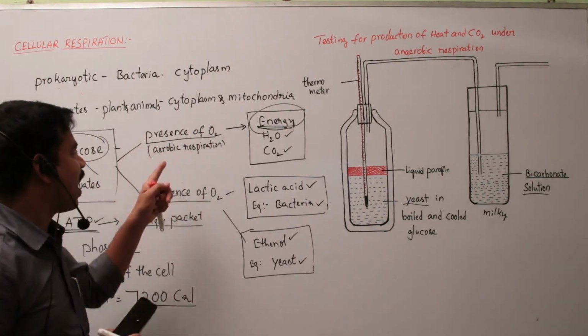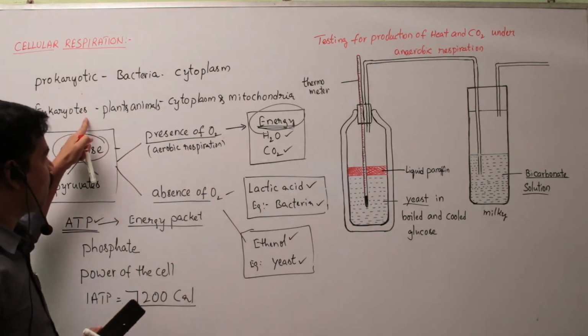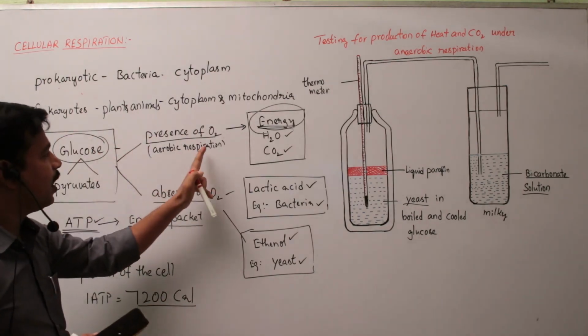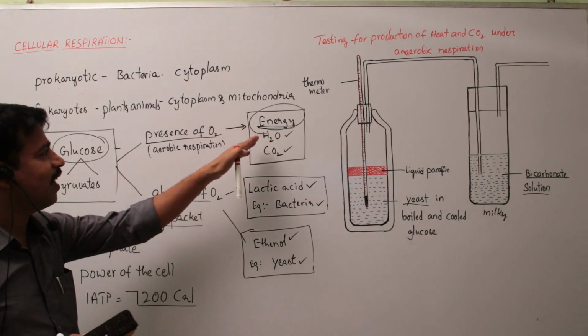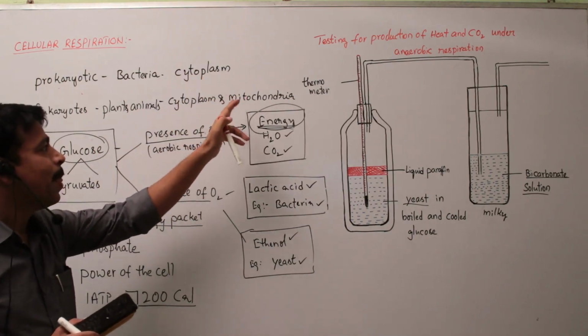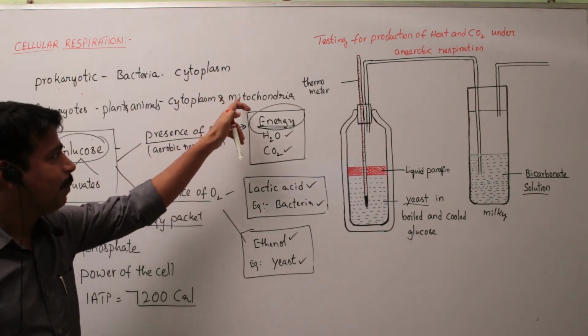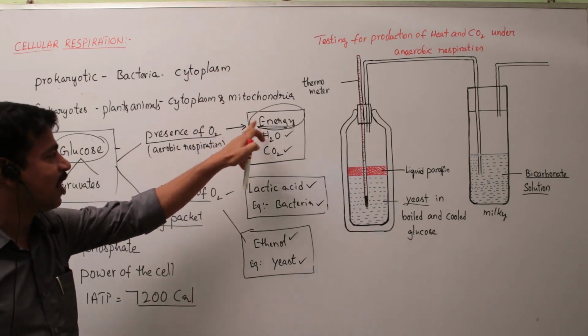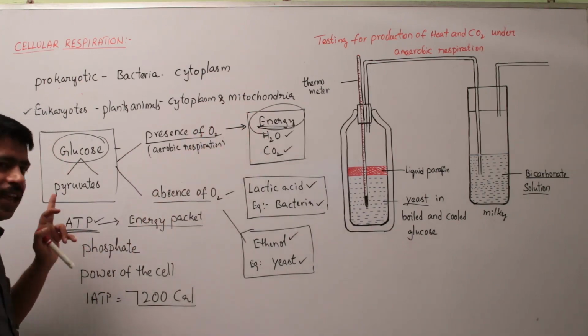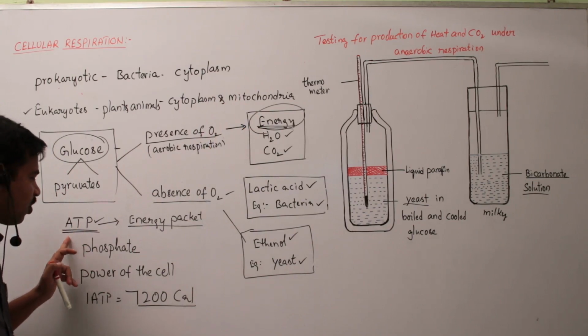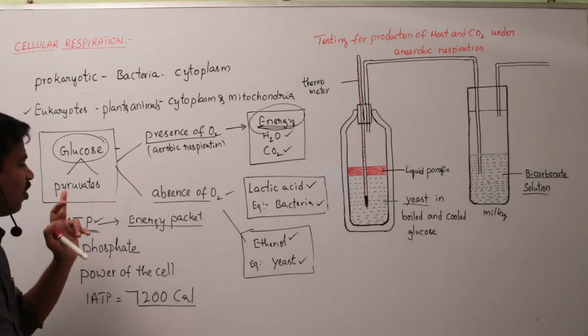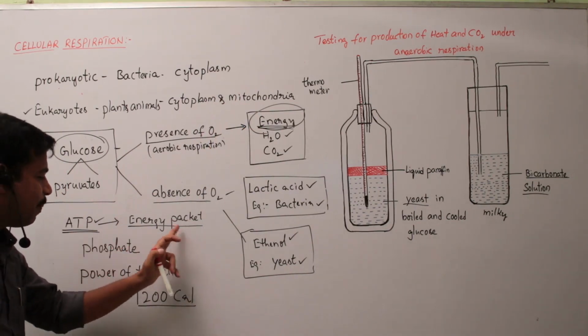Aerobic respiration is commonly seen in eukaryotes. It takes place inside the cell and in mitochondria. Mitochondria help in generation of energy in the form of ATPs. ATP's full form is adenosine triphosphate. These ATPs are also considered energy packets.